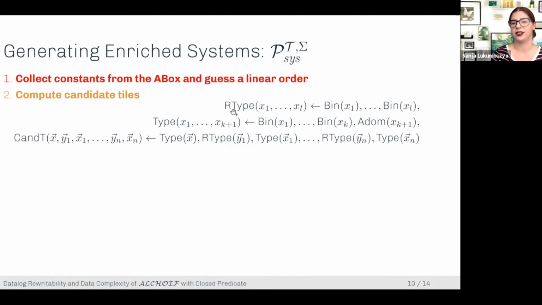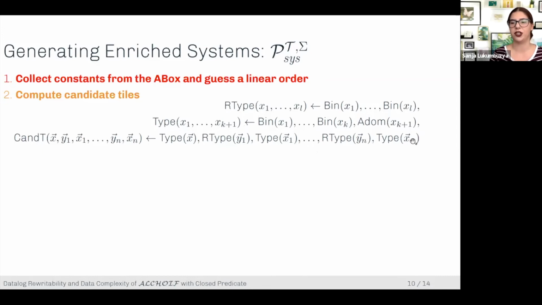So again, similar to the role type, but then we reserve the last position. And here we actually allow constants from the A box to occur to denote which nominal, if any, occurs in this type. And once you have this kind of representation, then encoding candidate tiles is very straightforward.